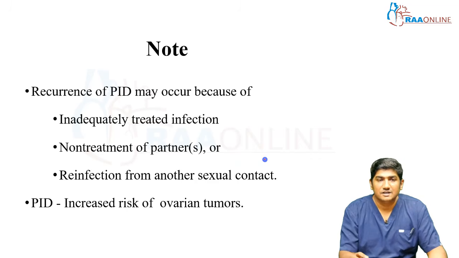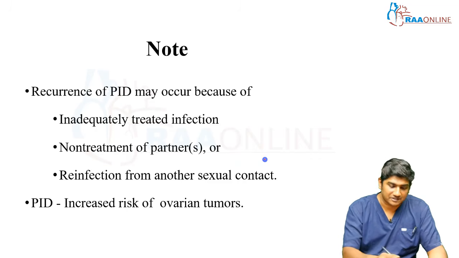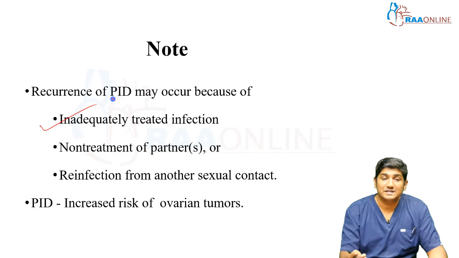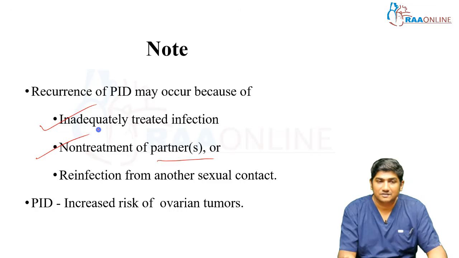Okay. So recurrence of PID may occur because of, number one, inadequately treated infection. Very common. You think it is a UTI, you treat it with some 5 days of antibiotics and leave the patient without any follow-up, and you don't know whether the patient is improving or not. So it turns out to be an inadequately treated infection. And you may treat the patient but not the partner, right?